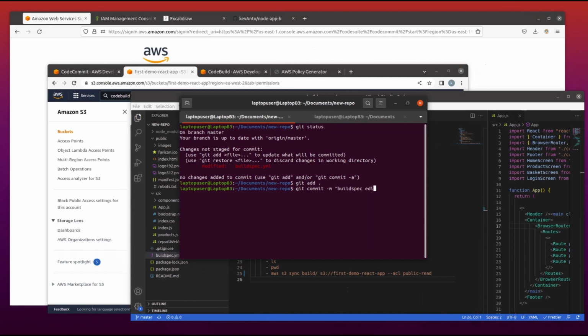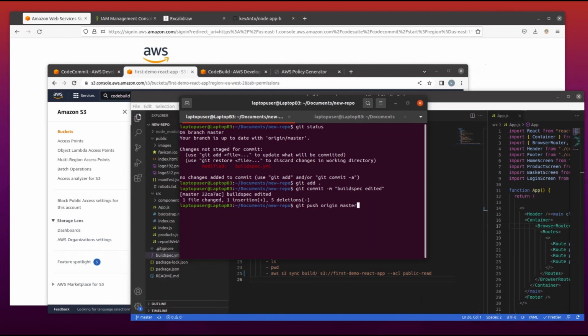Okay, after the commit is done, we will need to push the new version of our code to our repository. So the command that will help us do that is git push origin. On which branch are we pushing that? Origin master, and we push our code.